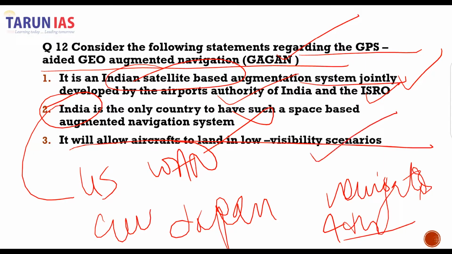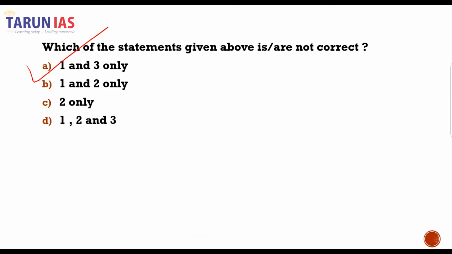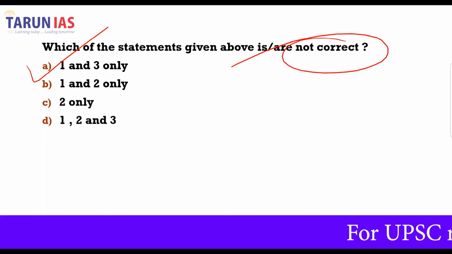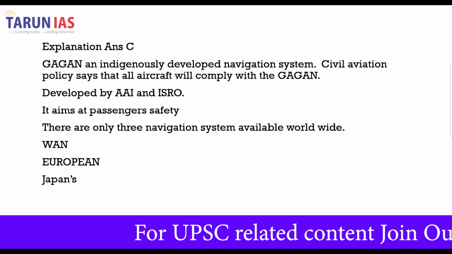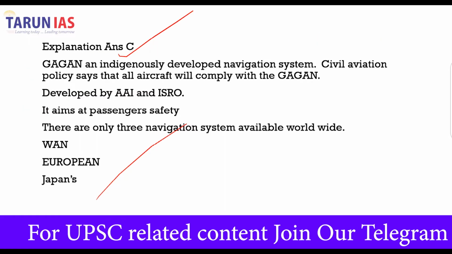That's correct, and it is mandatory for all the aircrafts to comply with the GAGAN navigation. So therefore, second is our incorrect statement. 1 and 3 is our correct statement. So thus A will be our correct answer. And because not correct has been asked, so second is not correct. So C will be our correct answer. C is our correct answer. You can read the explanation here.